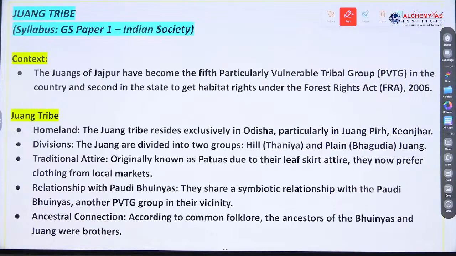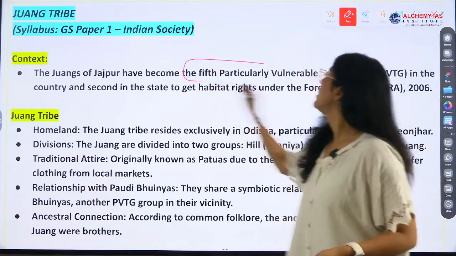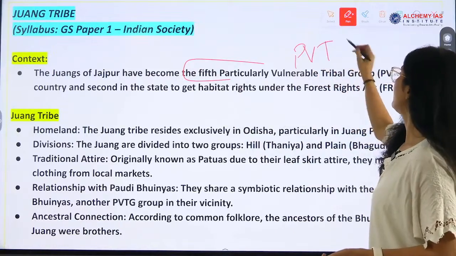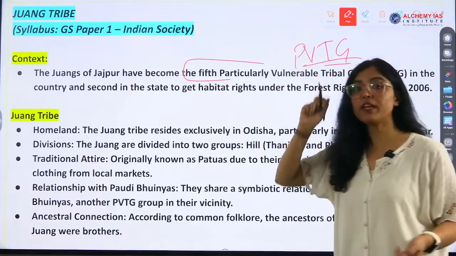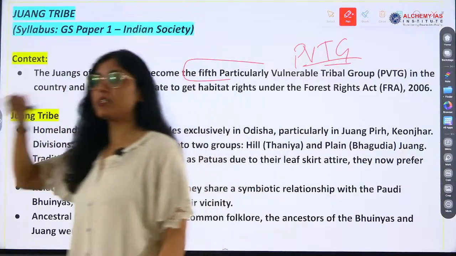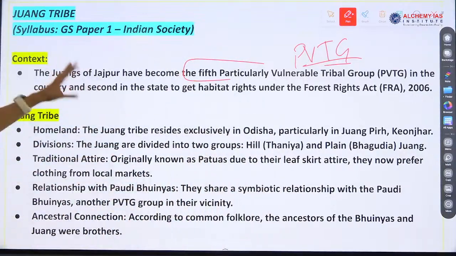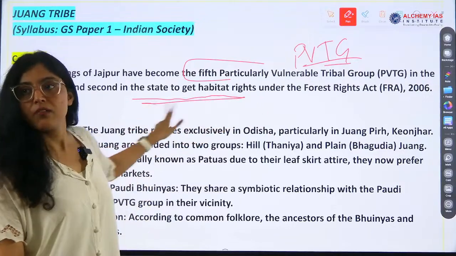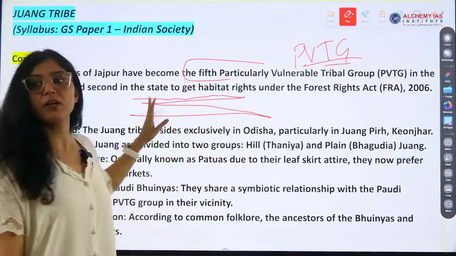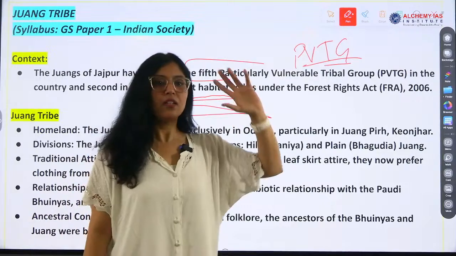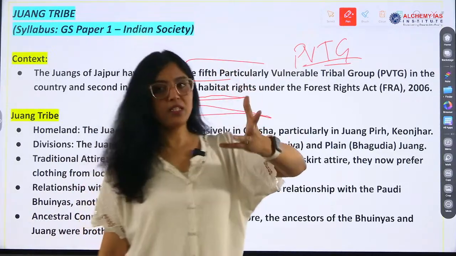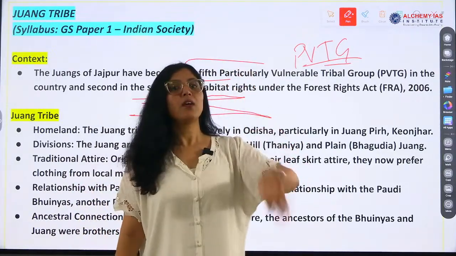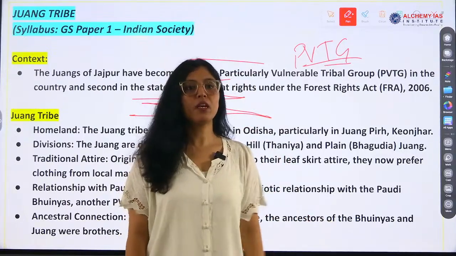Juang tribe. The Juangs of Jajpur have become the 5th particularly vulnerable tribal group. Very, very important, PVTGs. And the commission related to PVTGs is what? This PVTG was made a separate group, right? By recommendation of which commission?